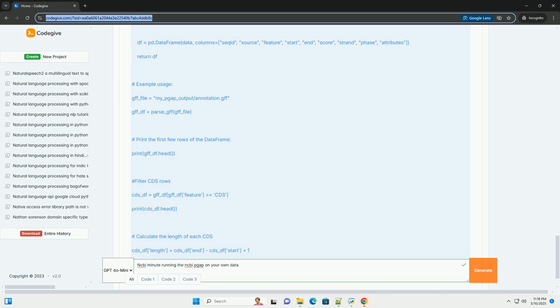3. Install the data packages required by the PGAP executable. Run the PGAP installation routine. 4. Set up environment variables, important. PGAP requires several environment variables to be set correctly. These variables tell PGAP where to find its data files and other dependencies. You can set these variables in your .bashrc or .zshrc file, or directly in your terminal session.